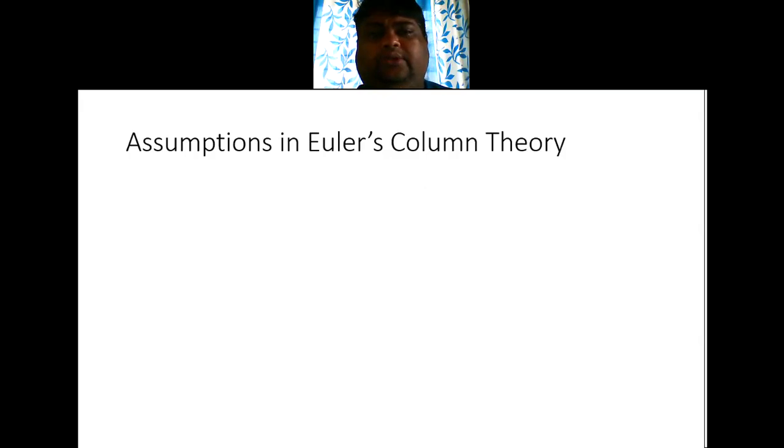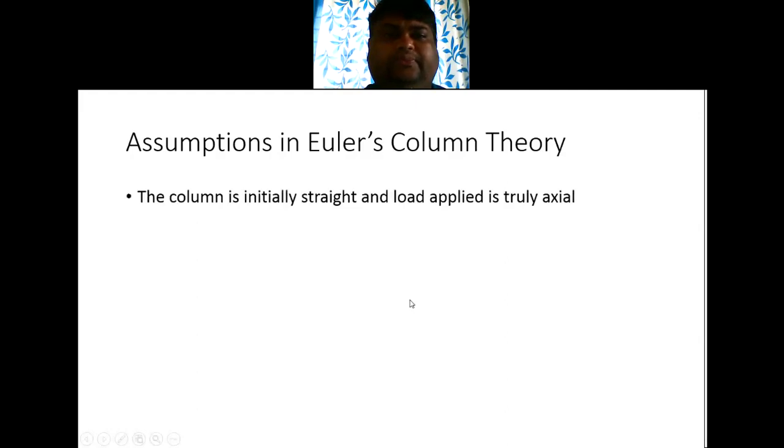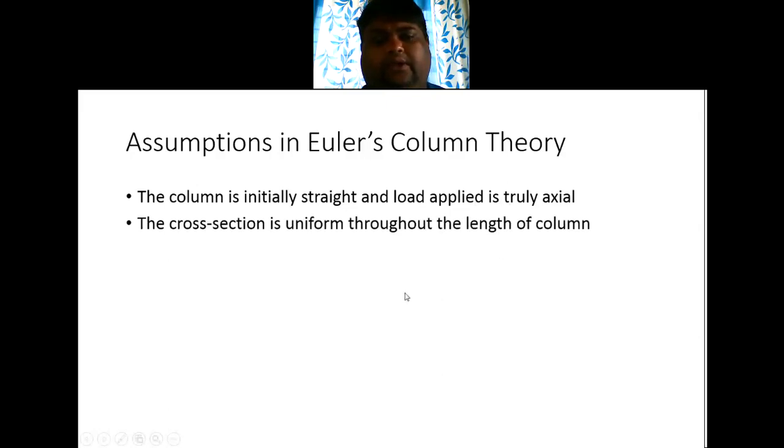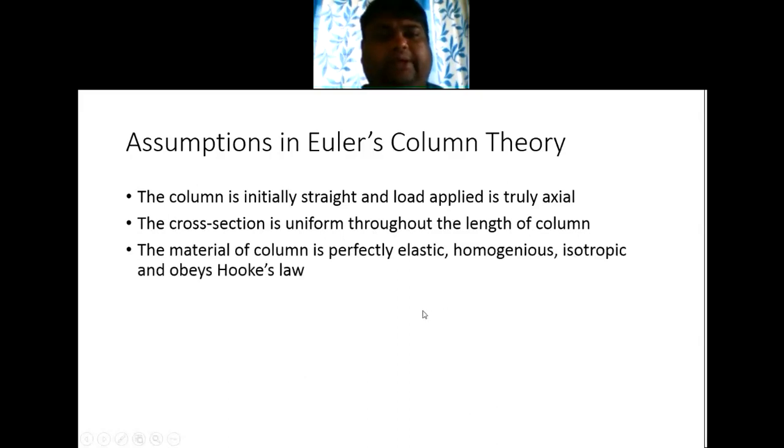Now we'll be seeing Euler's column theory, and what are the assumptions made in this. First, the column is initially straight and load applied is truly axial. The cross section is uniform throughout the length of the column. The material of the column is perfectly elastic, homogeneous, isotropic, and obeys Hooke's law.